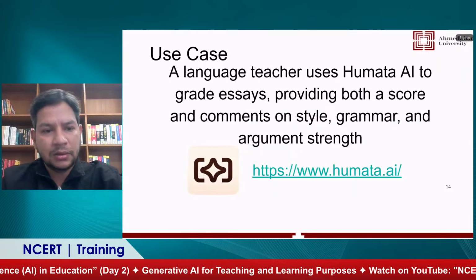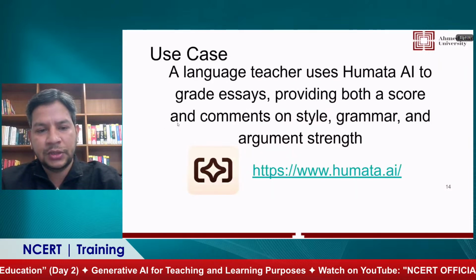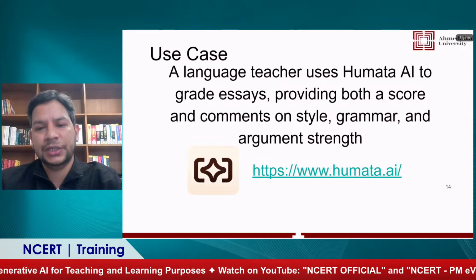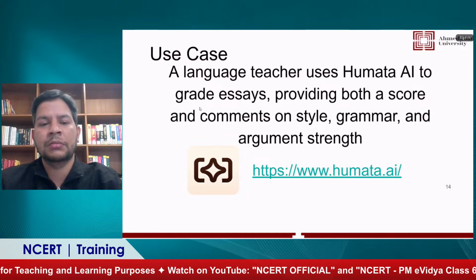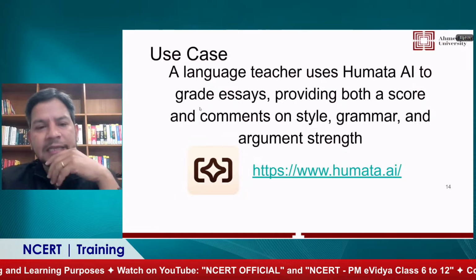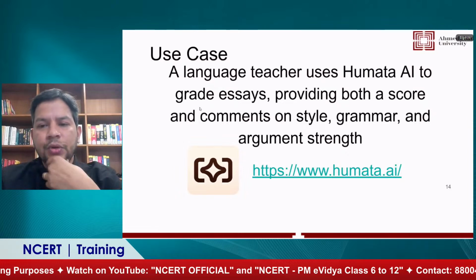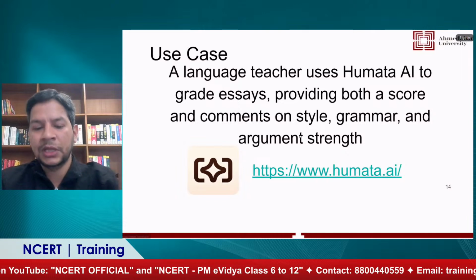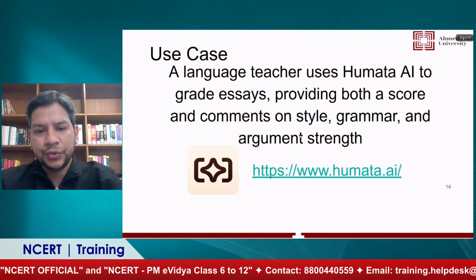Now I have used another use case, which is related to this particular application. For example, you are a language teacher and you want to grade your student's essay, let's say. For that, there is a tool called Humata AI, and the Humata AI URL is listed here, humata.ai. How does this tool work?